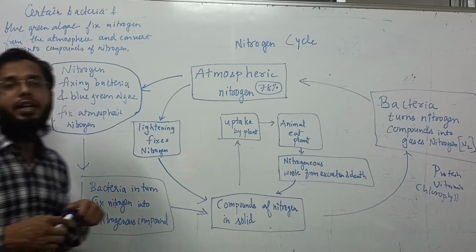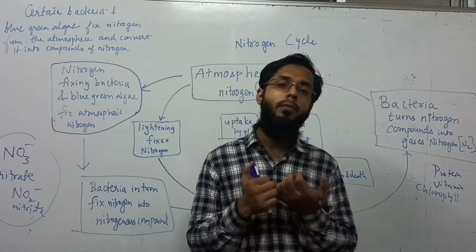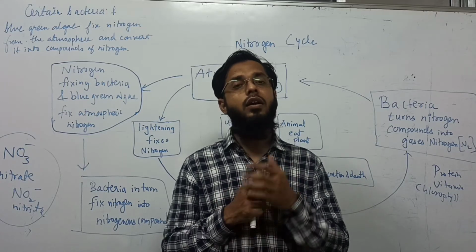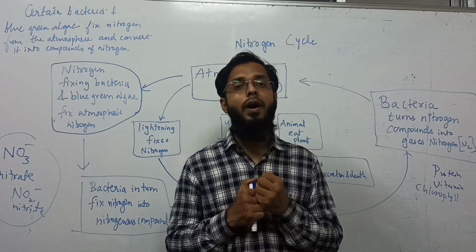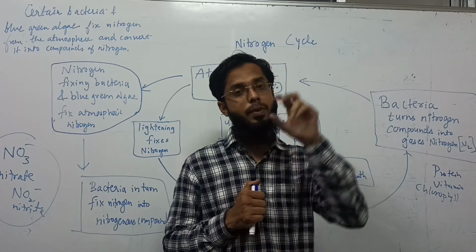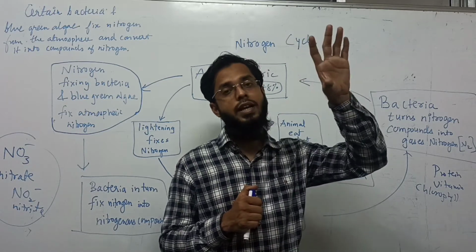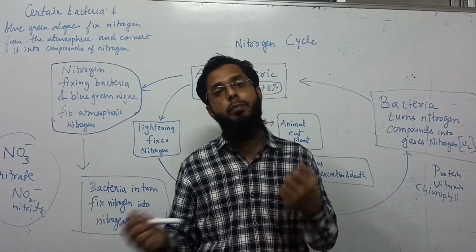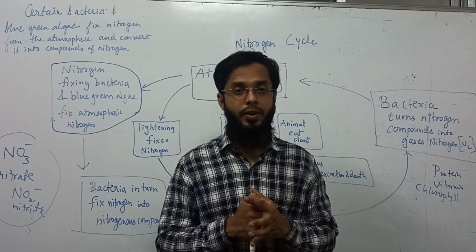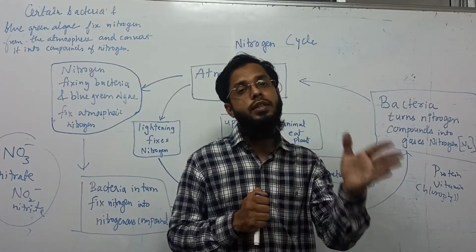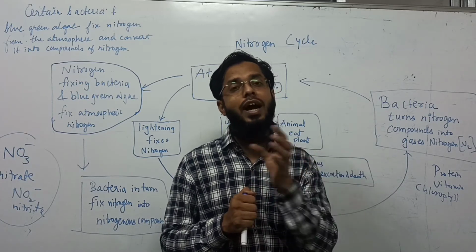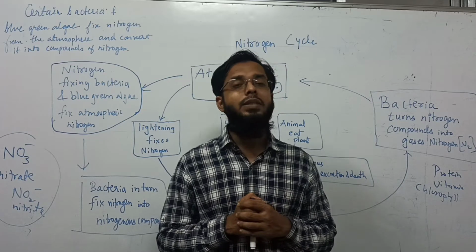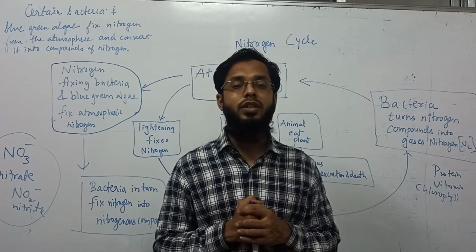This nitrate and nitrite are absorbed by plants, but they are formed from nitrogen gas present in the atmosphere. So this nitrogen gas is converted into nitrate and nitrite by certain bacteria and blue-green algae. In this way, these bacteria and blue-green algae fix the atmospheric nitrogen into nitrogen compounds, and this process is known as nitrogen fixation.